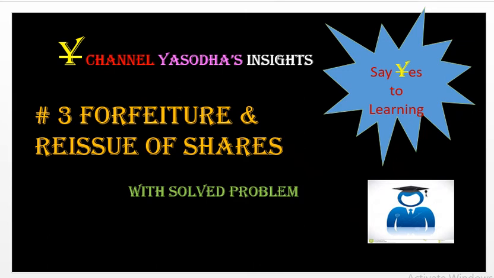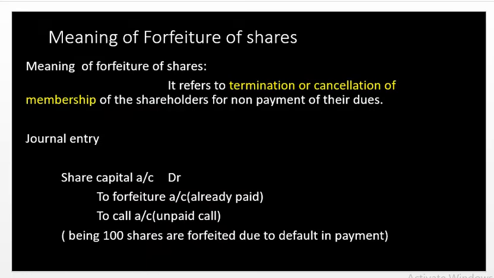In today's video, we are going to learn forfeiture and reissue of shares. Now, what do you mean by forfeiture? Forfeiture means termination or cancellation of membership of the shareholders for non-payment of their dues. What are the dues not paid by the shareholders, like allotment money or any of the call money? In that case, the company has full right to terminate those defaulting shareholders.